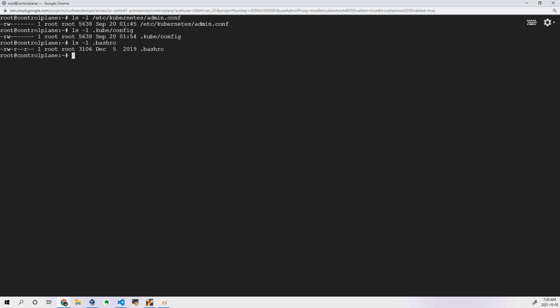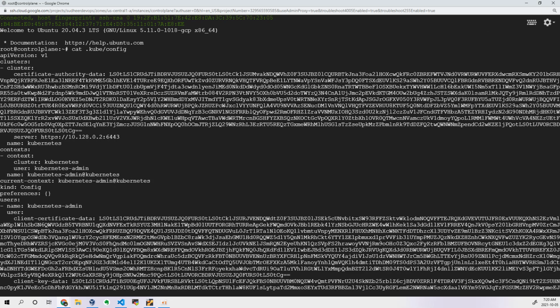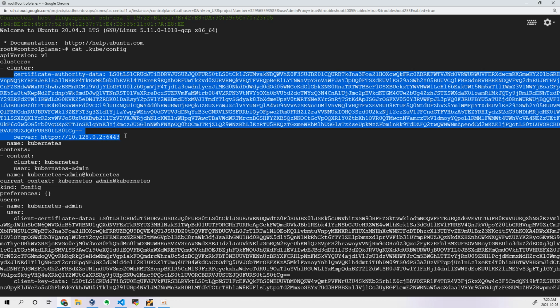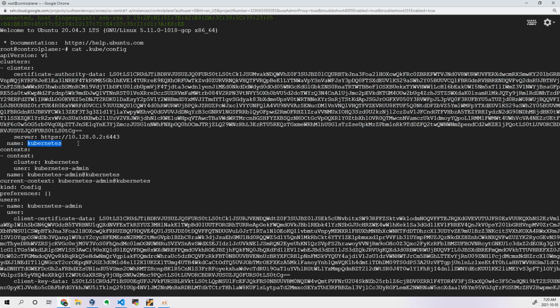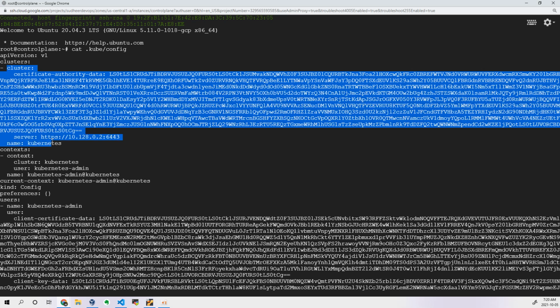Now what information is stored in this config file? That is really important for us. If you cat this kubeconfig file, it has a lot of information: the API version v1, and cluster related information, which means the certificate of the cluster and where the server is, the URL. For this section they have assigned a name, which is Kubernetes. This is the name of this particular section.